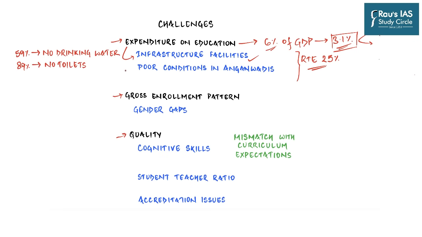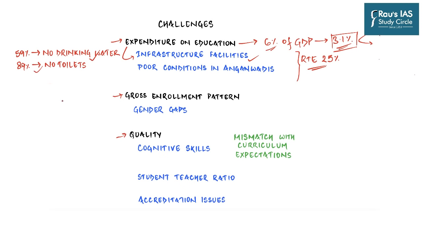So what this does, first and foremost, is lead to very poor, dismally bad infrastructure and facilities in our government schools. Now, a study of 188 government-run primary schools had found out that around 59% of the schools had no access or did not have a facility for drinking water. That's not as bad because you can carry your own drinking water in your own bottle. But what is even worse is that around 90% of the schools did not have functional toilets in them.